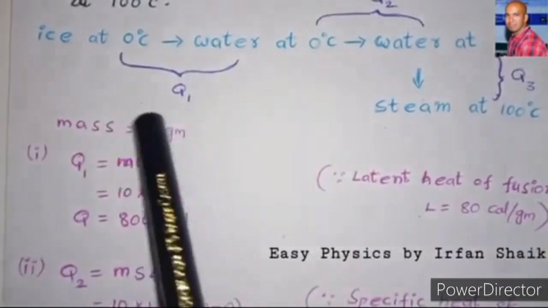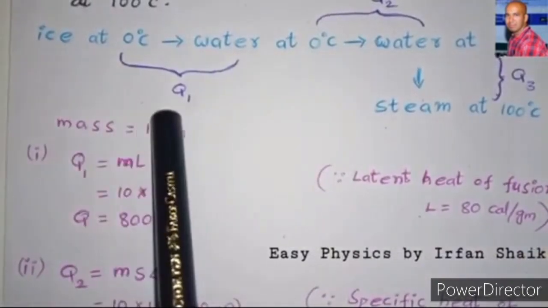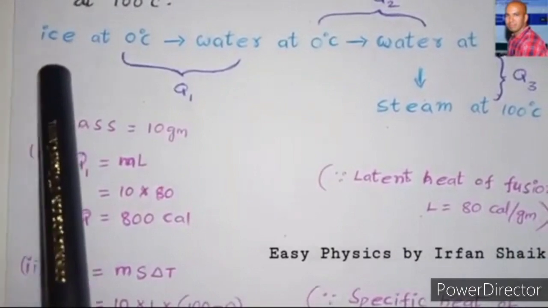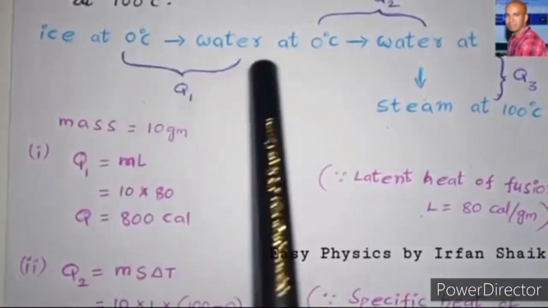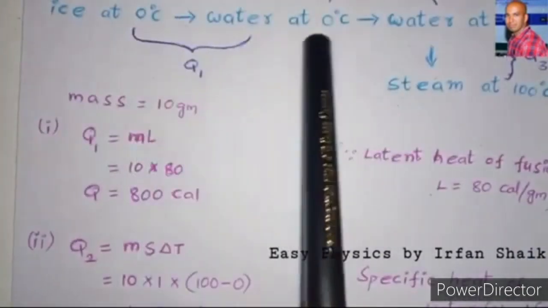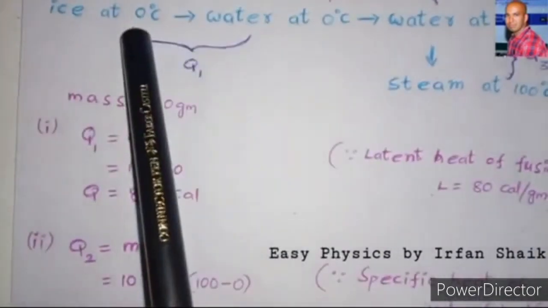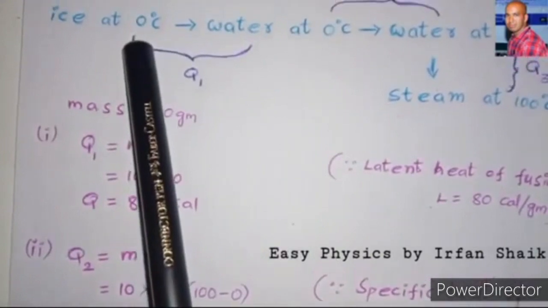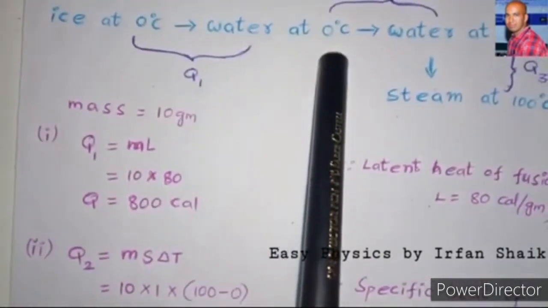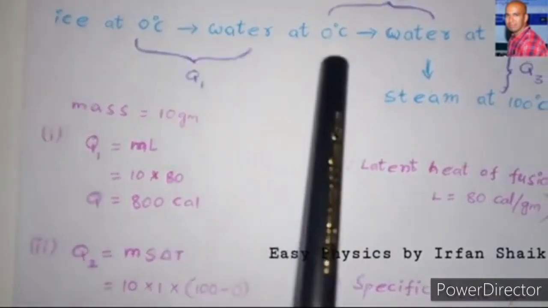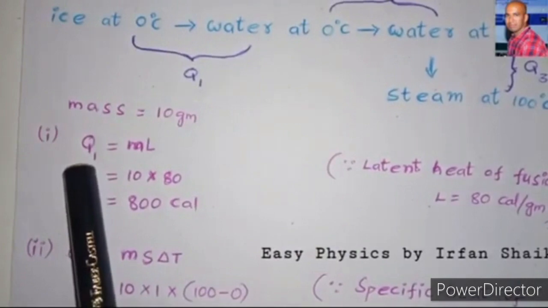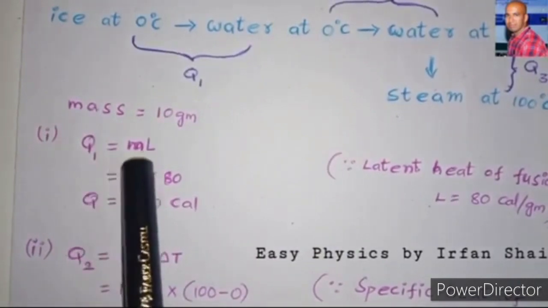First stage, Q1, the heat energy required to convert ice at 0 degrees centigrade to water at 0 degrees centigrade. Here in these two stages there is no difference in the temperature. That means it is 0 degrees centigrade here and 0 degrees centigrade here also. So when there is no difference in the temperature, we use the formula Q1 equals mL.